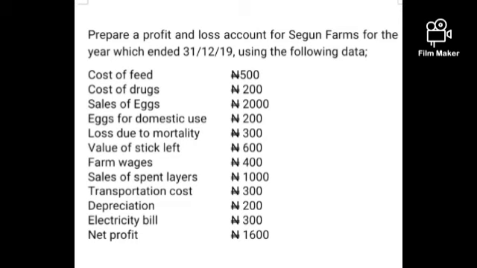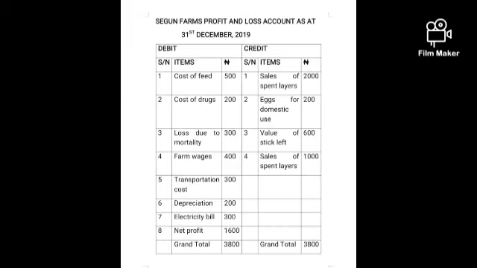In profit and loss accounts, some things must be put into consideration. We have two sides. The left hand side is the debit side, and the right hand side is the credit side. The items on the debit side are expenses and purchases, but the ones on the credit side are receipts and sales.